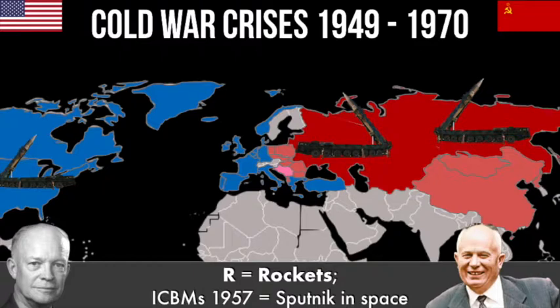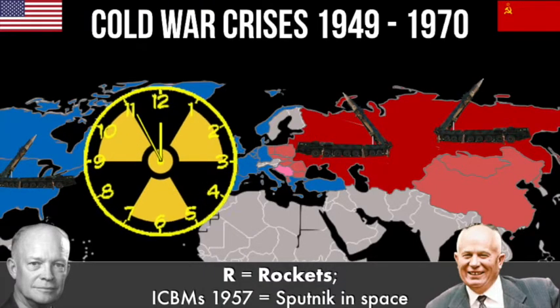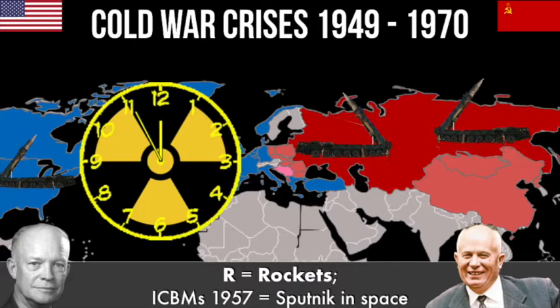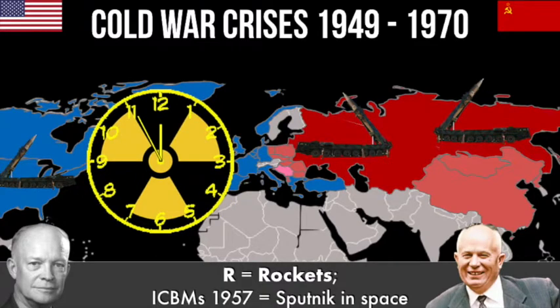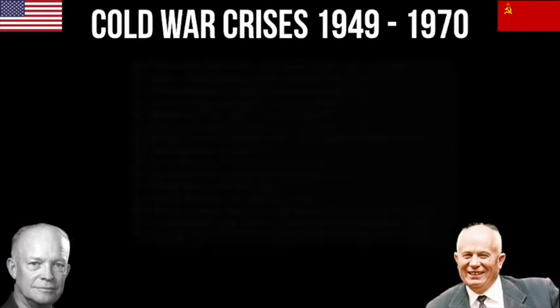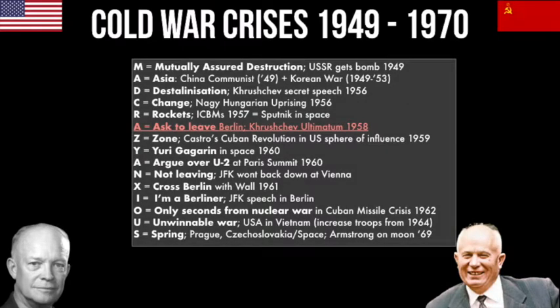This means that for the rest of the period of the Cold War, scientists say the doomsday clock is at 5 minutes to midnight. We are very, very close to an all-out nuclear war which could potentially destroy the whole planet. Our next letter is A, ask to leave Berlin.